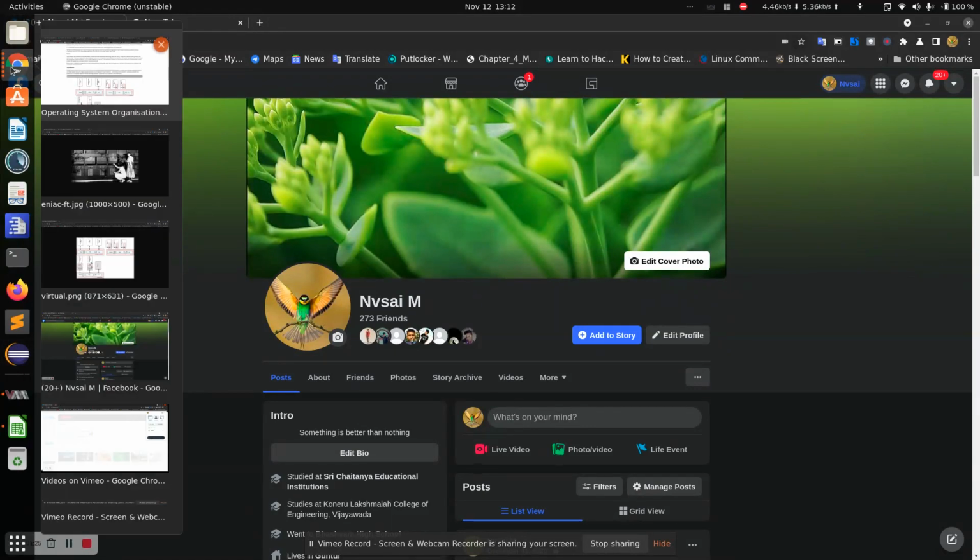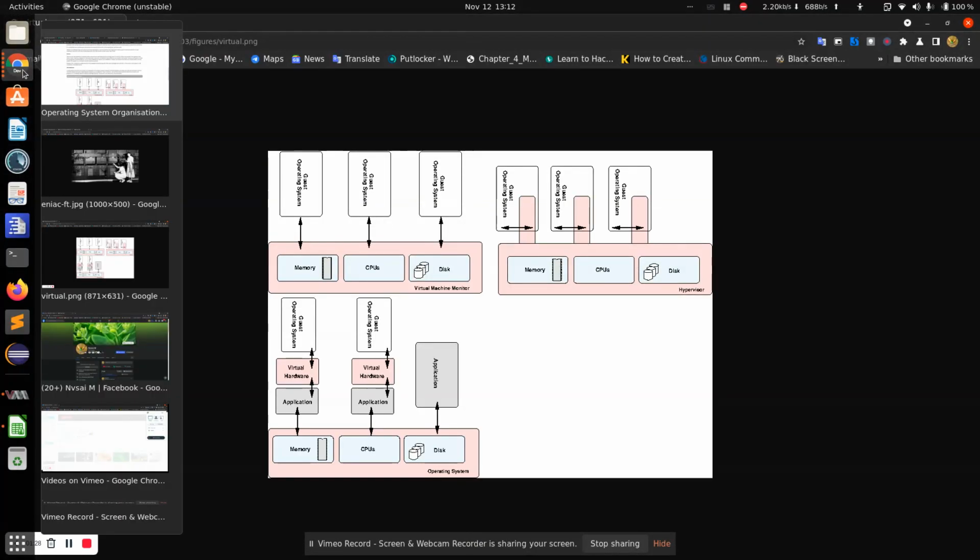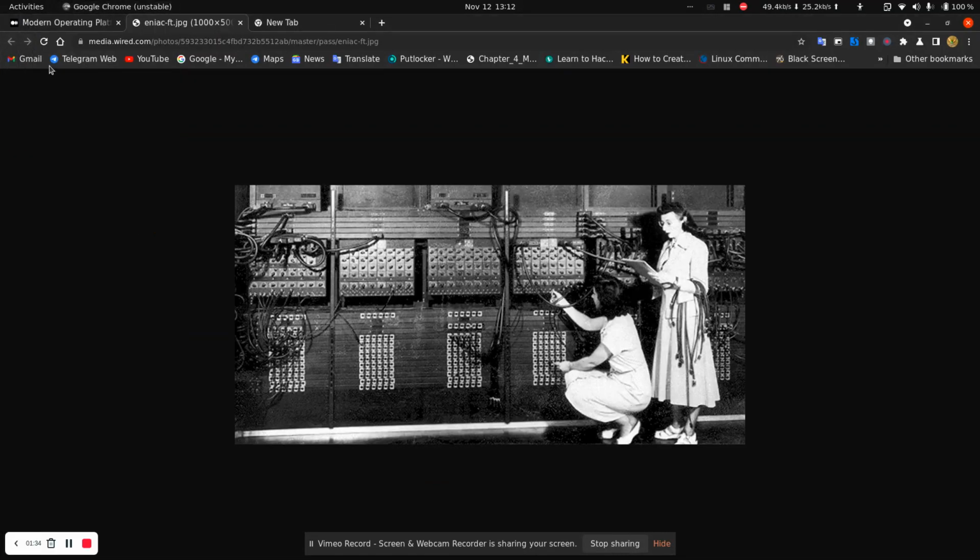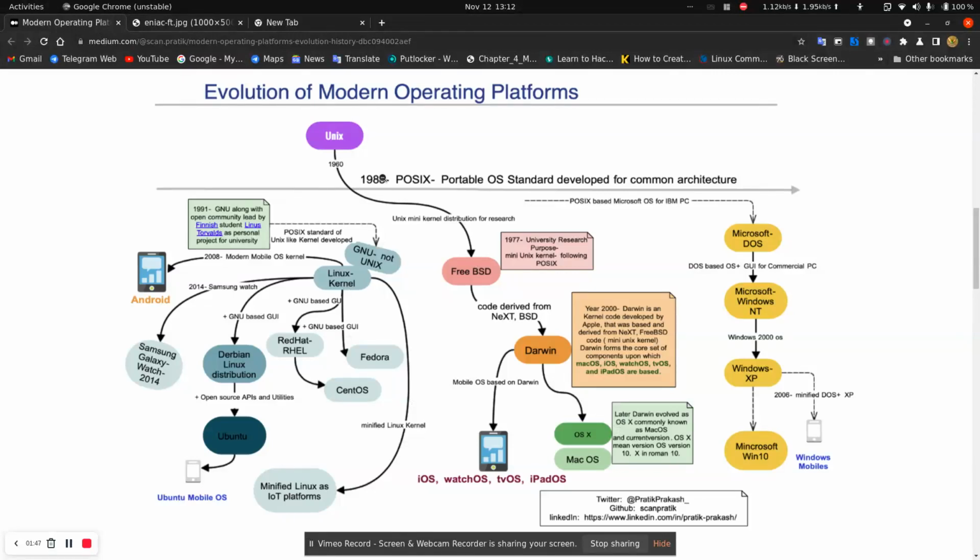So let me show you some history. This is what a room-sized system looked like in the past, and we also know that the women are the first programmers, right? This is the evolution of modern operating platforms.